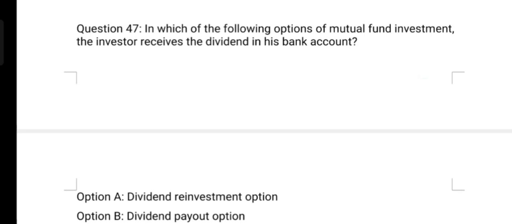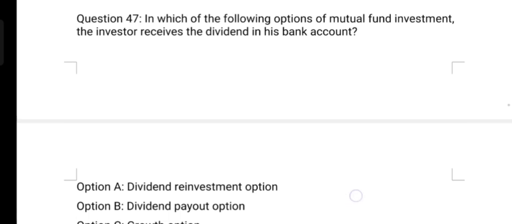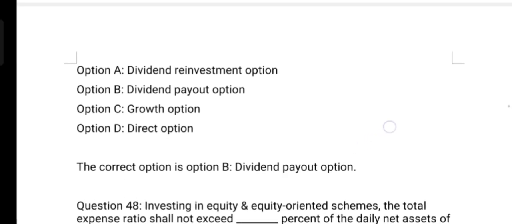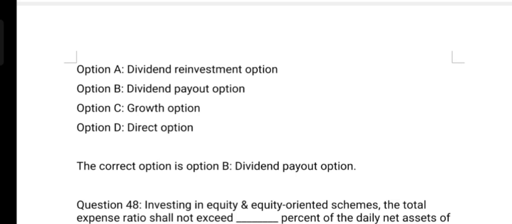In which of the following options of mutual fund investment does the investor receive the dividend in his bank account? Option A, dividend reinvestment option. Option B, dividend payout option. Option C, growth option. Option D, debt option. And the correct answer is option B, dividend payout option.